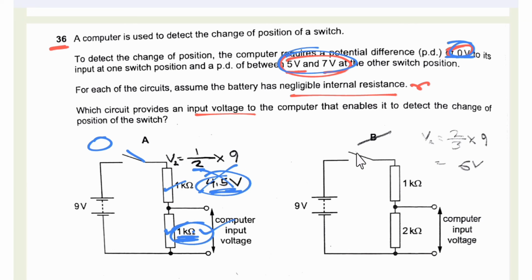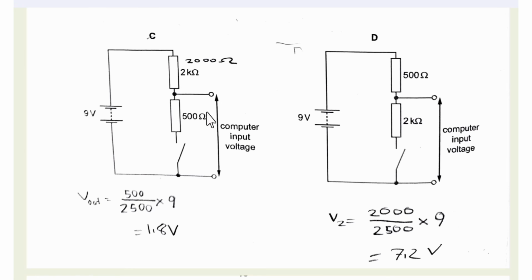Then for this arrangement again we get 0 volt for one position, and for the other we need a value between 5 and 7, so we need to find it. R1 by R total, that is 2 plus 3, so R total is 5, into V total. So we get the voltage, that is V out, as 6 volt. This is between 5 and 7, so this could be the answer. Then for the other arrangement, we do not get a 0 voltage reading, because this side is open but connected to the computer, so there is a flow of voltage in this region.